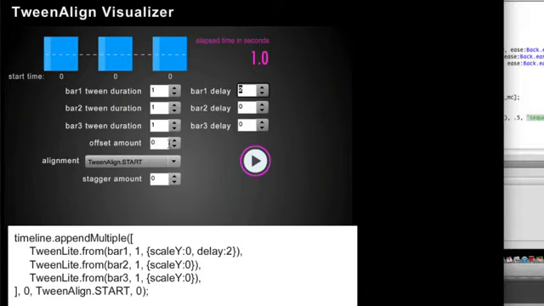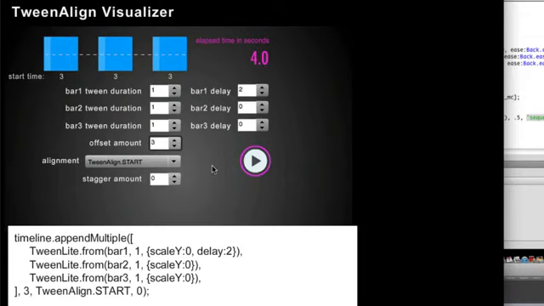You could also mess with the offset amount, make that 3 seconds. Now the entire animation won't start until 3 seconds. They'll all start at the same time, and the duration will be 4 seconds: 3 seconds of delay in the beginning, and then 1 second of tween.